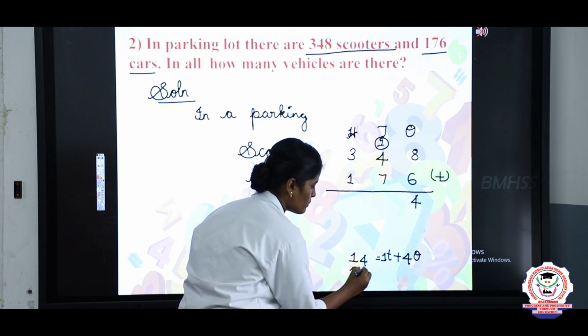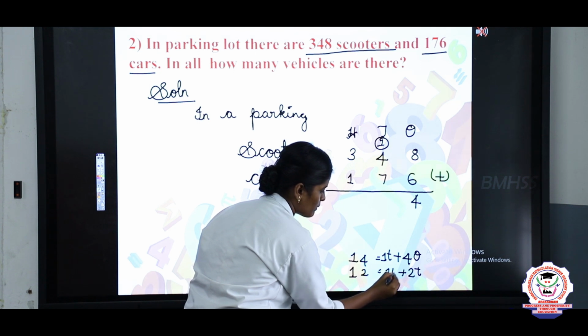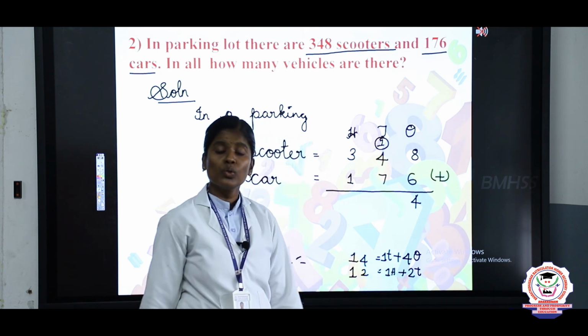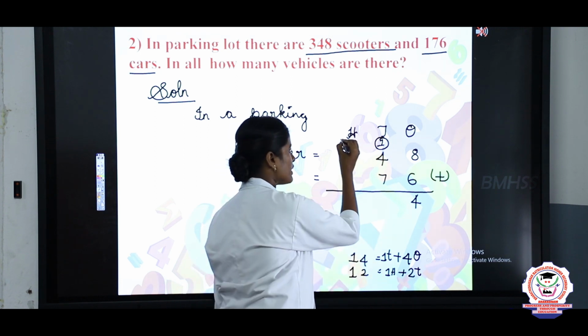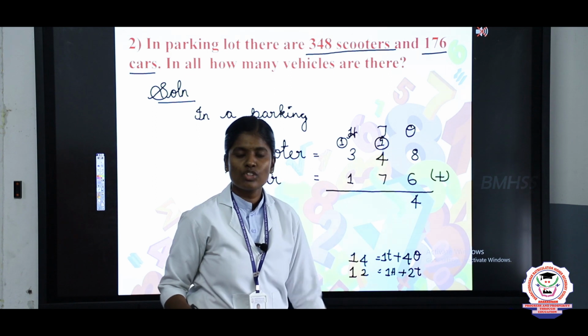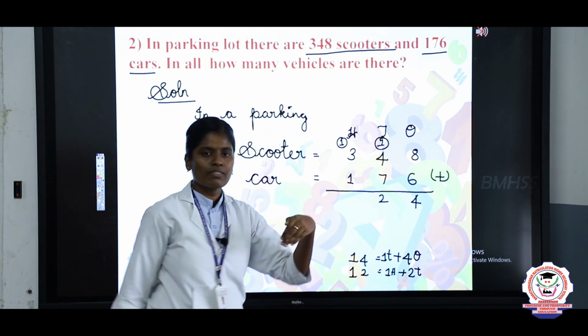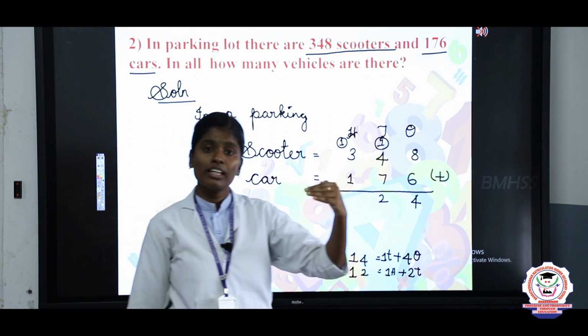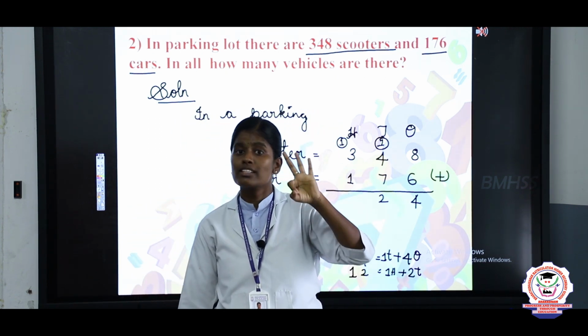Now we are going to split this: 2 tens plus 1 hundred. The 1 hundred should be carried over to the hundreds place, and the 2 tens should be written under the tens place. Next, you will take the hundreds place value: 1 plus 3 plus 1. 1 in the mind, 3 in the finger. So, the answer is 4.